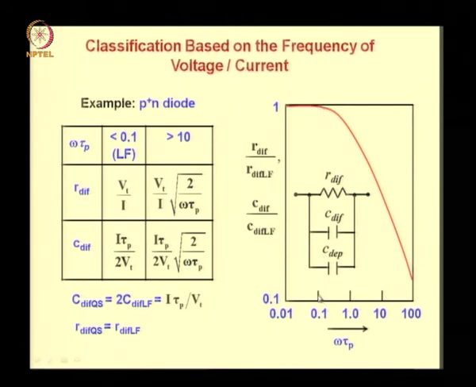Omega tau p at 0.1 is this here. In other words, these parameters are not varying with frequency. This omega tau p greater than 10 refers to the region shown here. So it is in this range that these expressions will apply. In the in-between range, however, the expressions will be somewhat more complex. If you want to know them, please refer to the books.